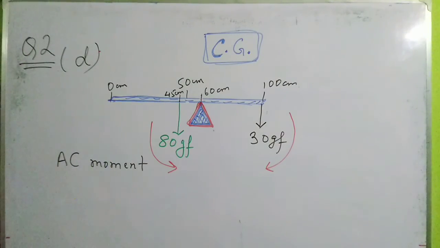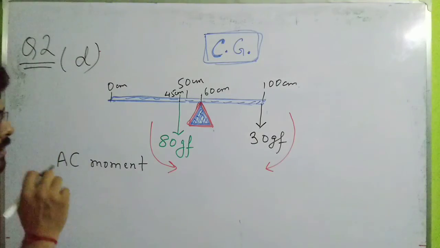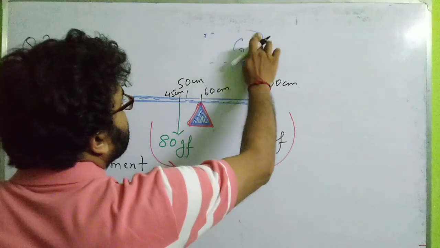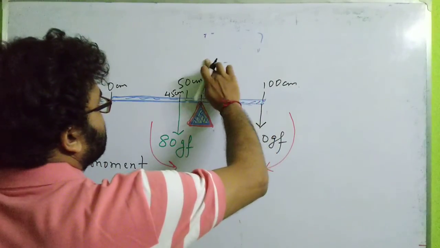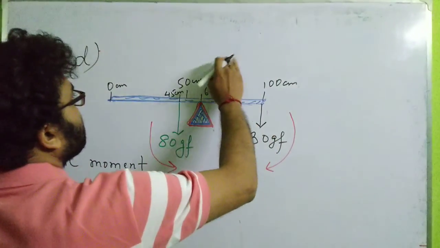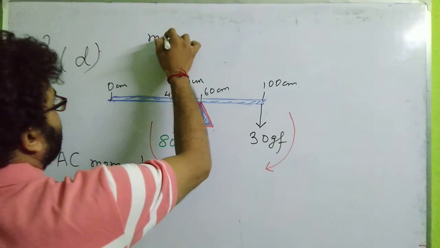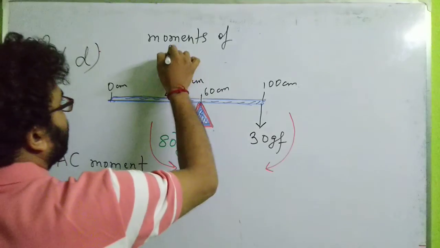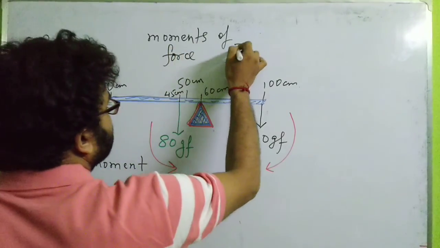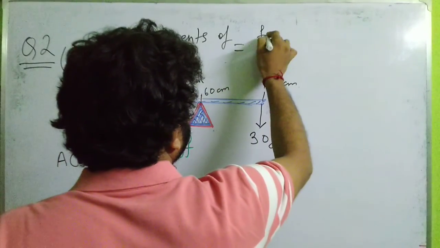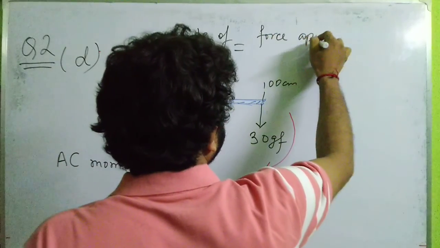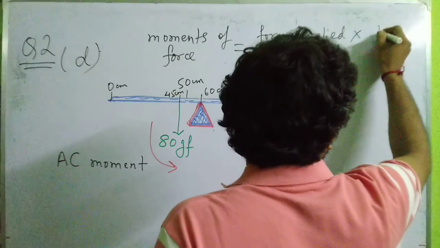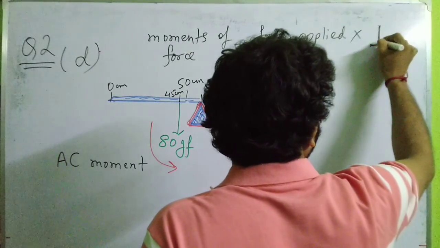Okay, fine. So with this knowledge I can apply the formula. What is the formula for moment? Remember what the formula for moments is. I am just writing it so that it is easier for you to recapitulate. Moment of force equals force applied into the perpendicular distance. This sign stands for perpendicular.